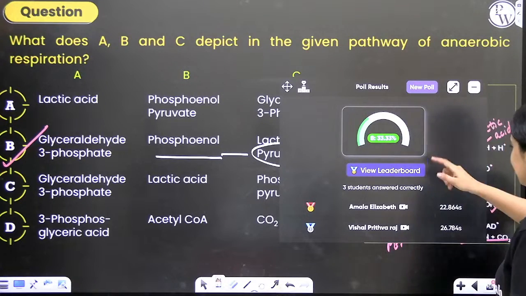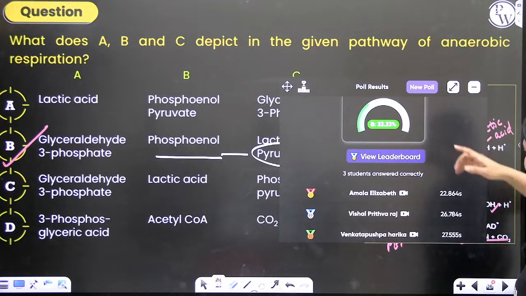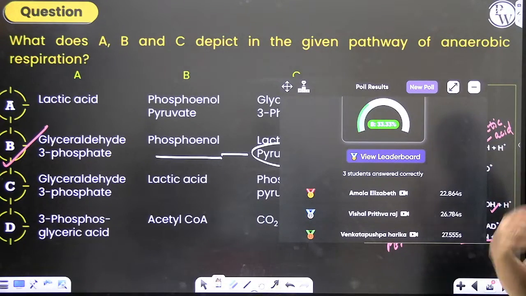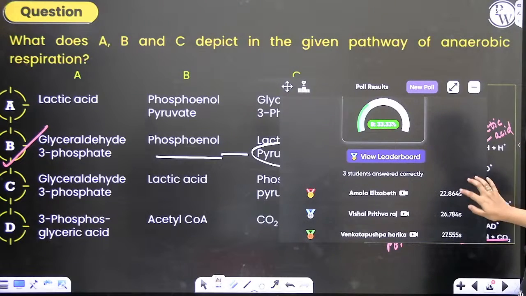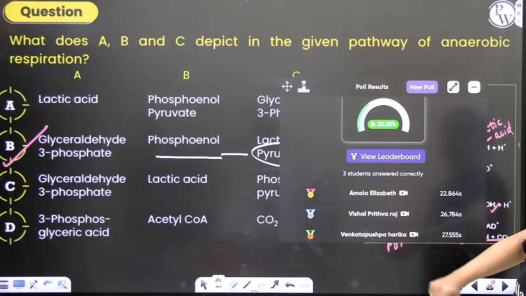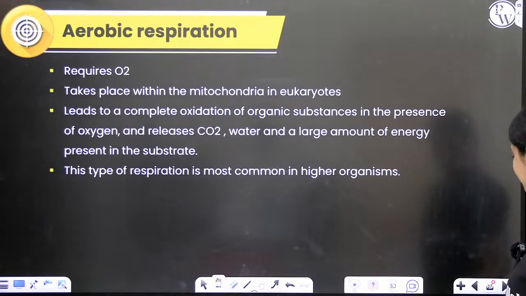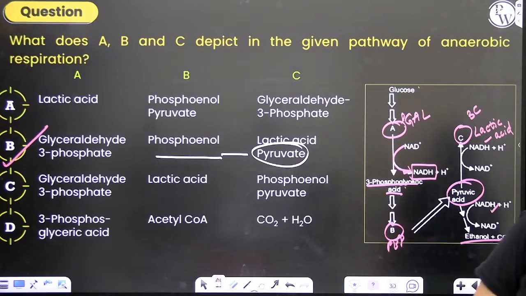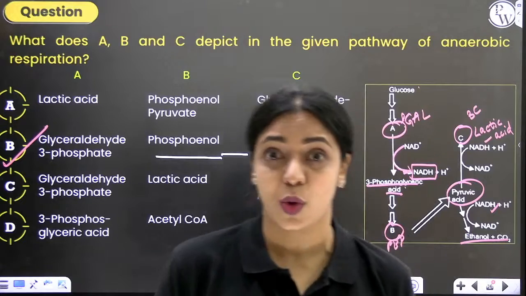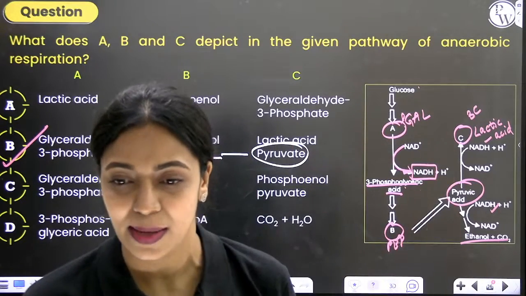33.33 is the percentage of people who've answered correctly. Elizabeth has answered the quickest, in less than 25 seconds. Congratulations. Then we have Vishal and Harika as always. Okay, so that's about anaerobic respiration. We've solved a decent number of questions. Hopefully, you have understood all the concepts.